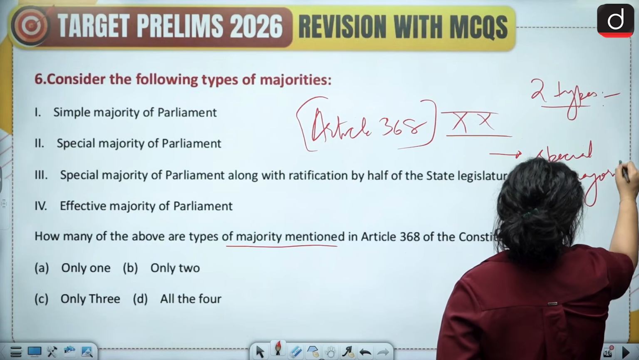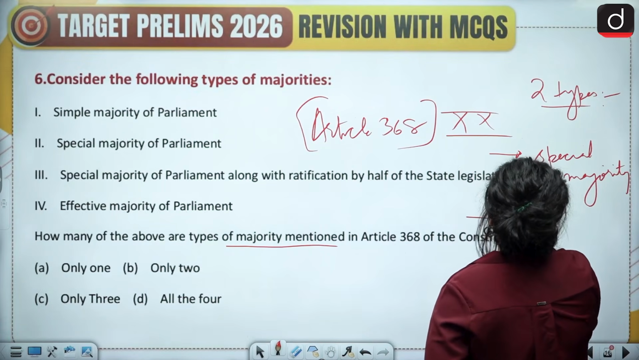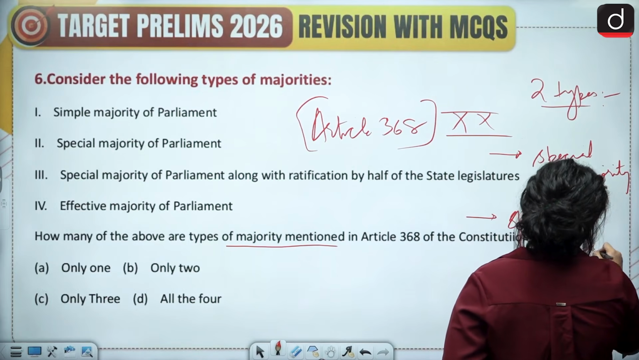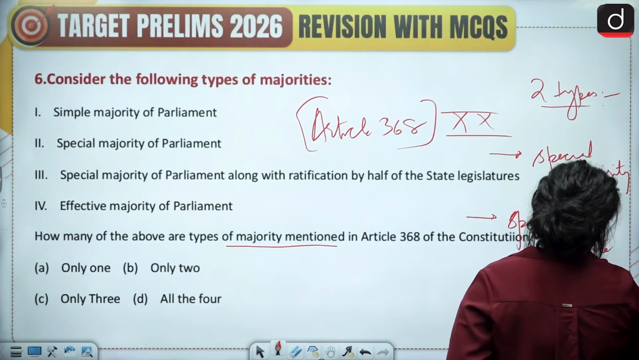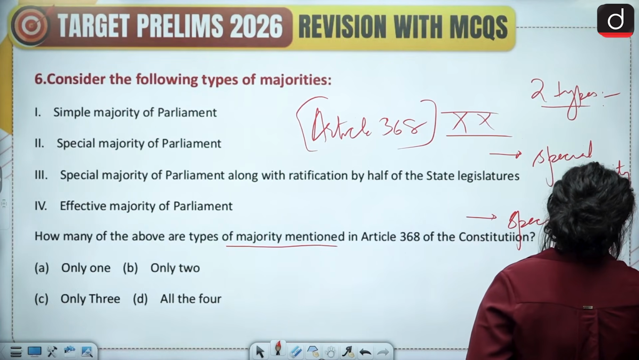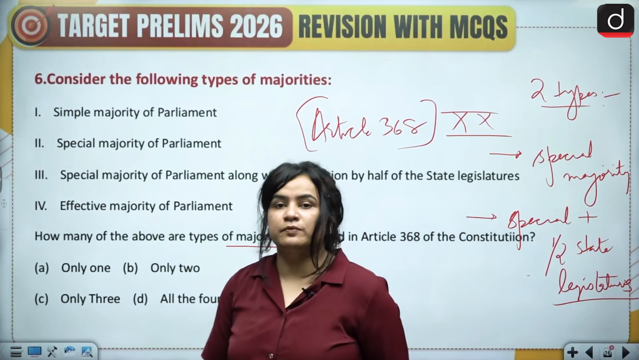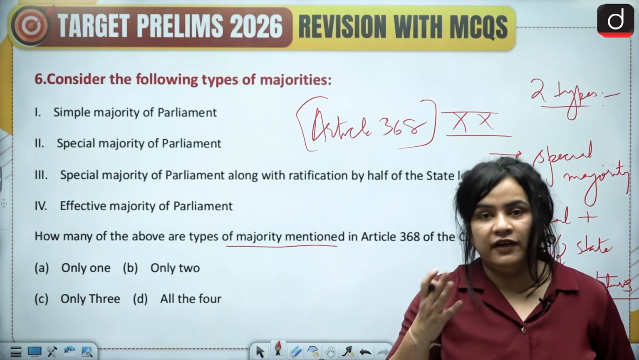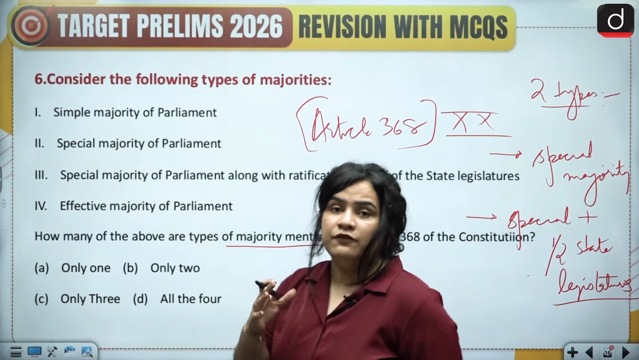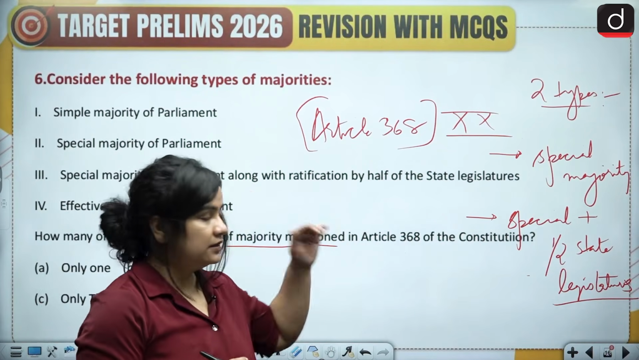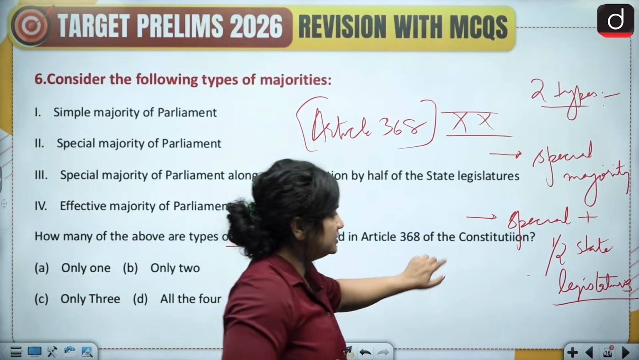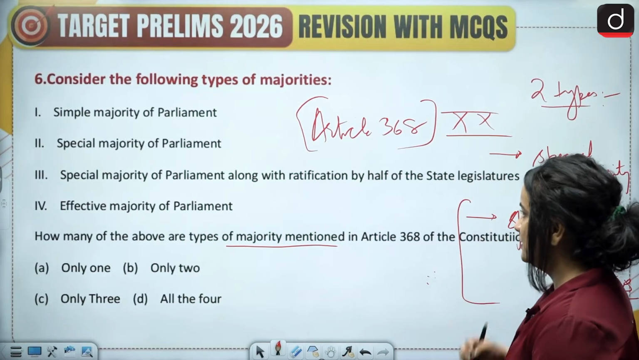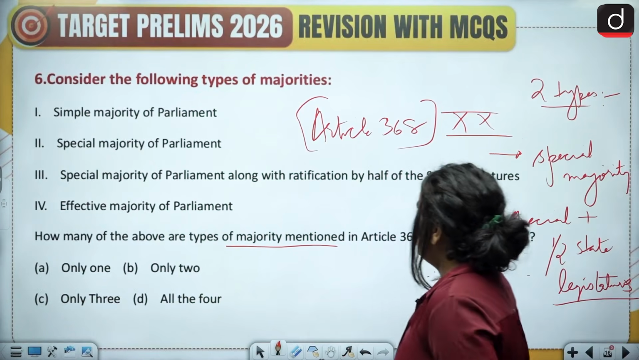and special majority plus ratification by half of the state legislatures. Now, naturally, this second provision, ratification by half of the state legislatures, is required especially when an amendment to the federal structure or an altering of the federal balance of power is required. Only then is this type of majority required. Now, these are the 2 types that have been mentioned.